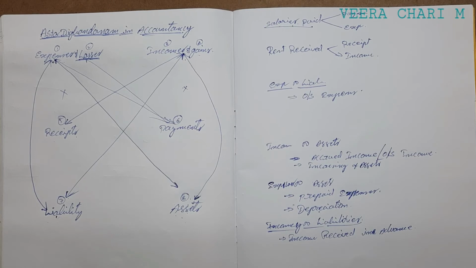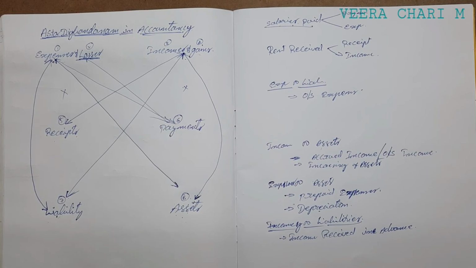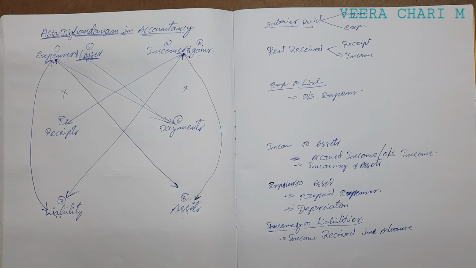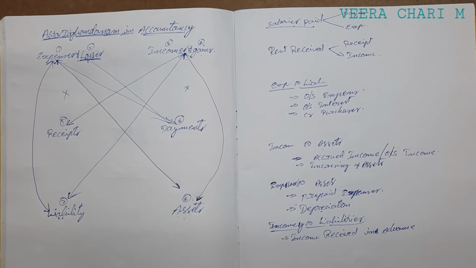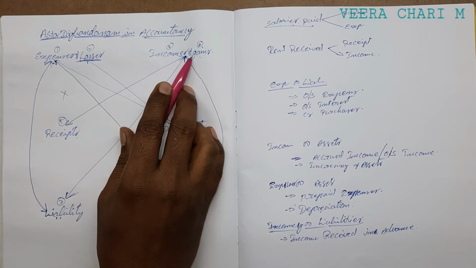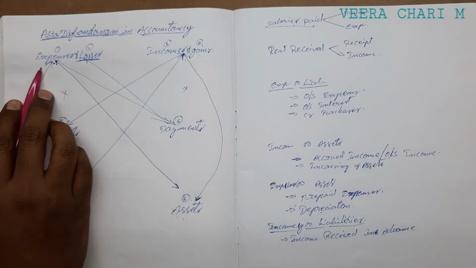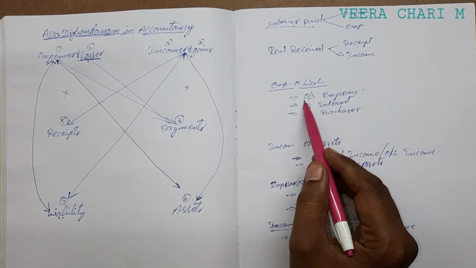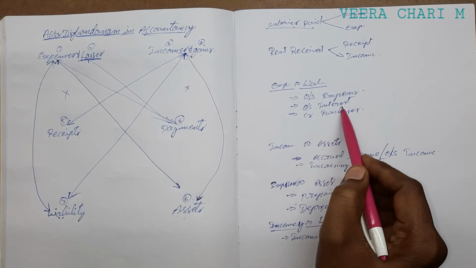There are many more like that. The best example is income received in advance, which should be written under the liability side. Next, expenses to losses and incomes and gains is completed. And another one also, expenses to liabilities is outstanding expenses, outstanding interest.